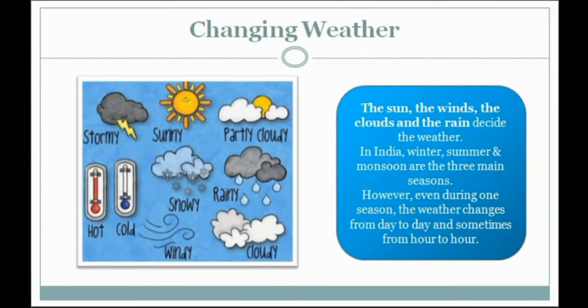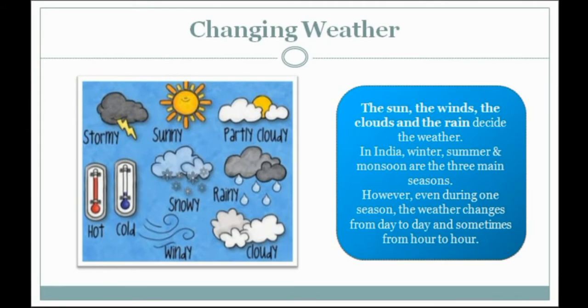Now let's learn how the weather changes, the changing weather. You must have heard about the words stormy, sunny, partly cloudy, hot, it's cold outside, snowy, rainy, windy, and cloudy. So, what do all these words refer to? These words refer to the sun, the wind, the clouds, and the rain. So, all these things, sun, winds, clouds, and the rain, decide the weather.